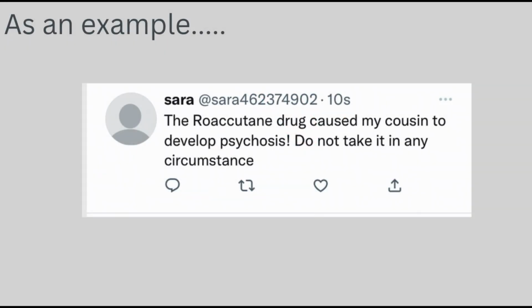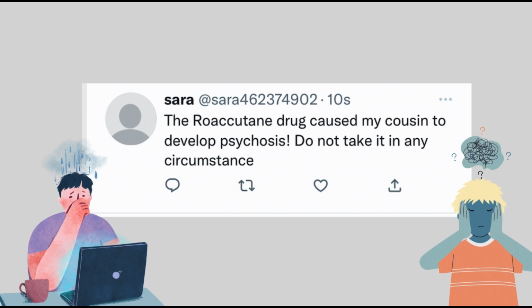As an example of misinformation, we have Sarah's tweet to quote, which claims the Roaccutane drug made her cousin develop psychosis and that you should not take it in any circumstance. Reading this probably causes a lot of distress and instills that the Roaccutane drug should be avoided, but let's take a look further and think critically.